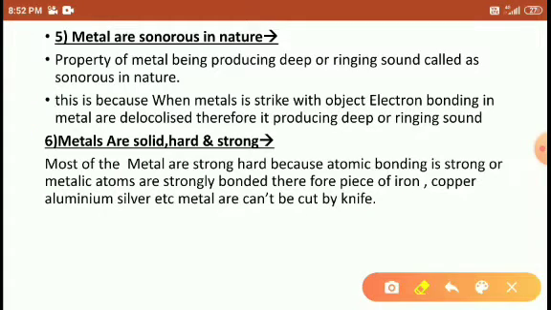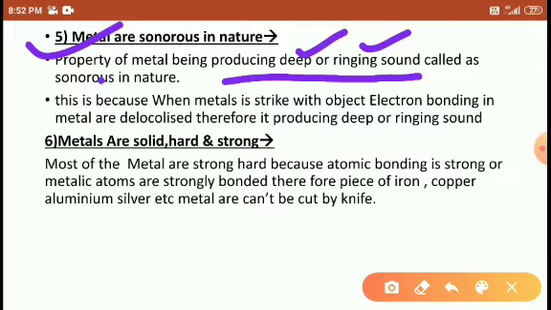So metals, students, metal is sonorous in nature. The property of a metal producing a deep or ringing sound, right? That is what we call sonorous in nature. The property of the metal giving a deep or ringing sound.